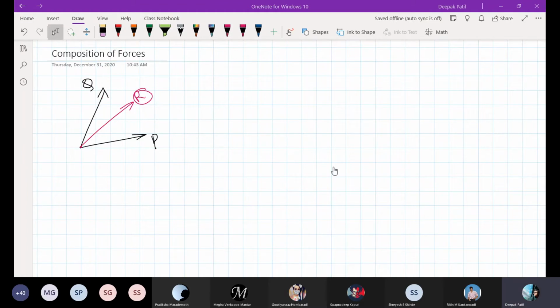Okay students, I have unmuted all of you. Any doubts? Sir, composition and compounding are both the same words, no? Yeah, composition and compounding are the same, only the name is changed, but they mean the same. Yes, sir. Thank you, sir. Any other doubts? Can P and Q be perpendicular also? Yes, they can be perpendicular also. Just a minute, hold on.